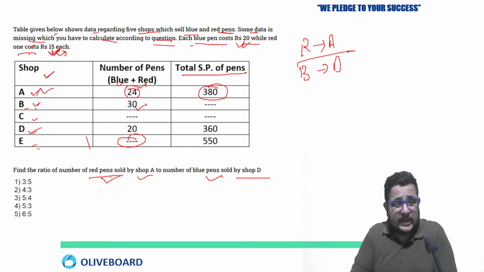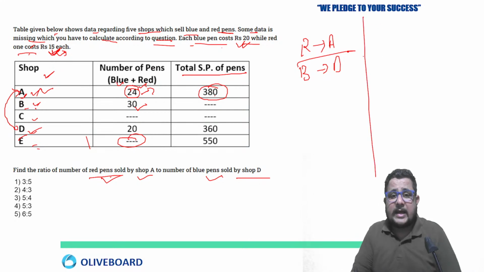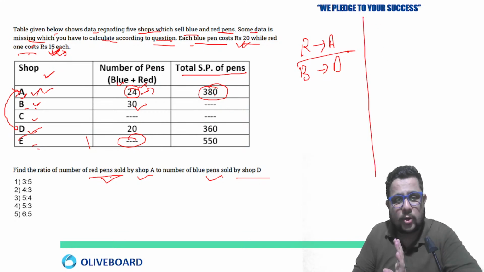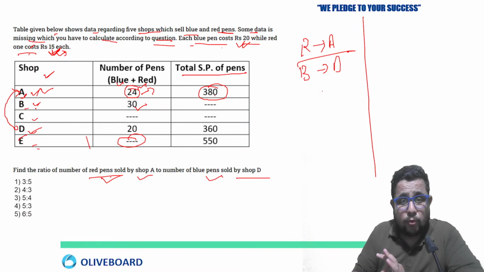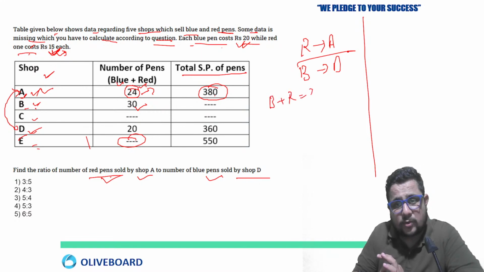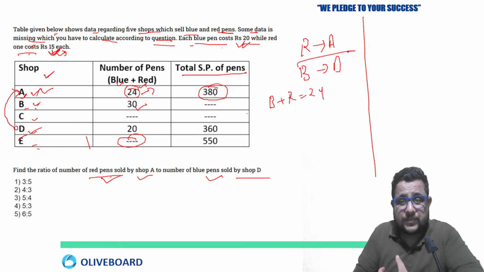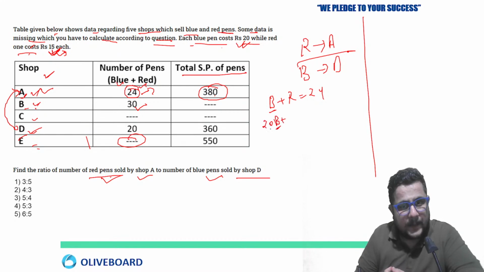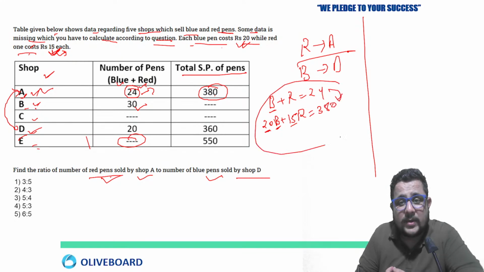So if we look at A and D, do you have any detail? Yes, you have complete detail about A and D. So 24 pens cost you 380. One direct method I am telling you, you can solve this by basic also: blue plus red, total number of pens are 24. And another thing: one blue pen costs us rupees 20. So 20B, the number of blue pens multiplied by 20 rupees, plus 15 rupees multiplied by number of red pens, equal to 380.